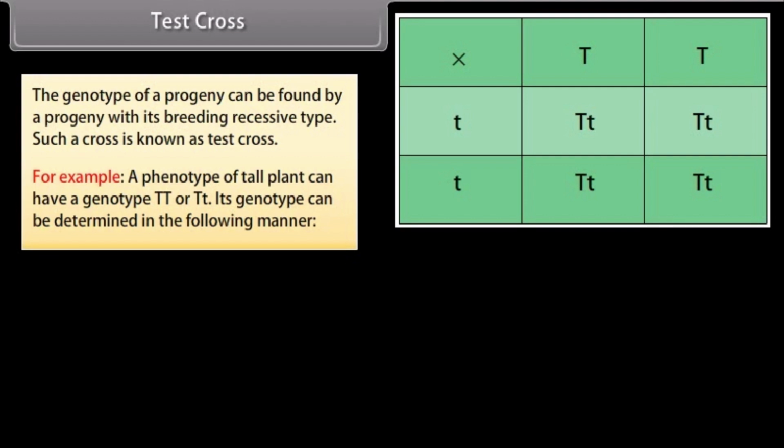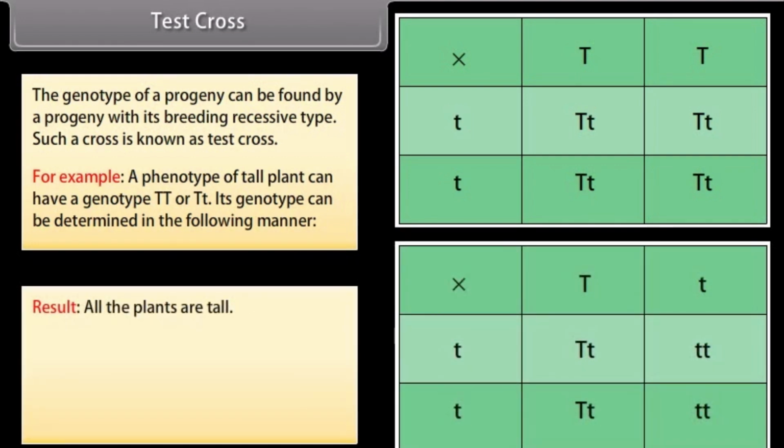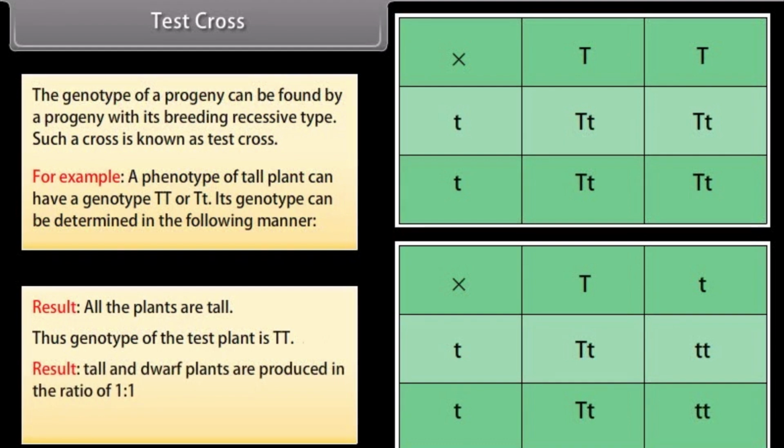In the first case, all the plants are tall. Thus, the genotype of the test plant is TT. In the second case, tall and dwarf plants are produced in the ratio of 1:1. Thus, genotype of test plant is T small t.